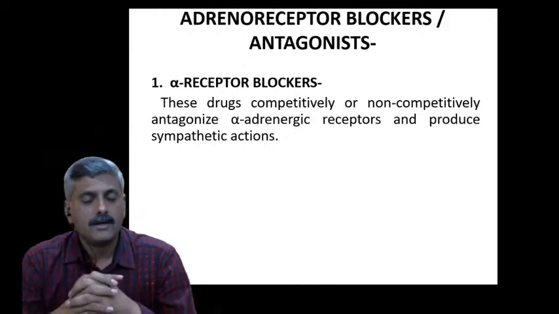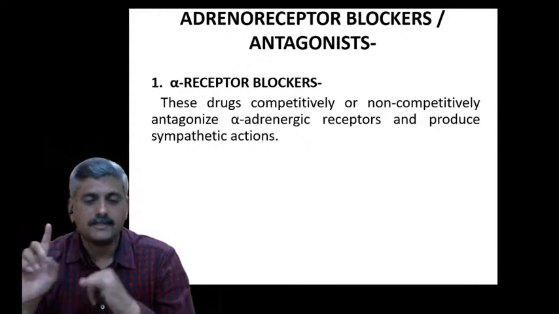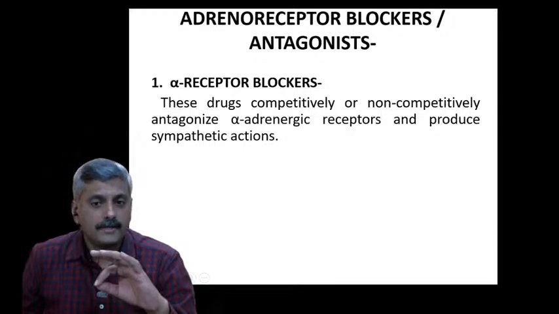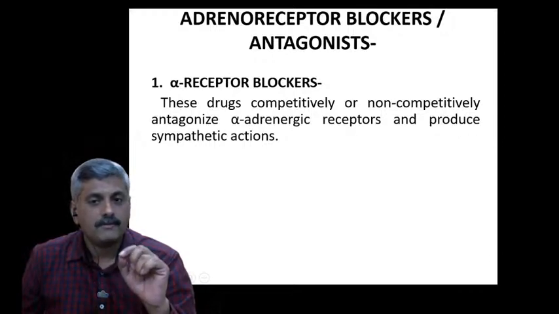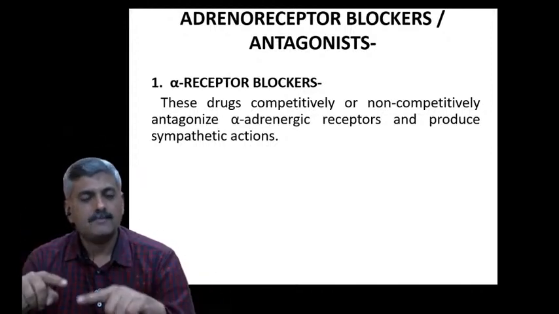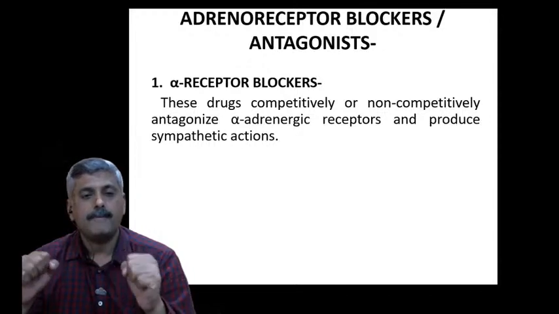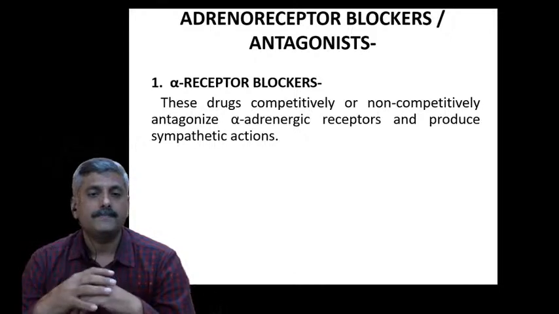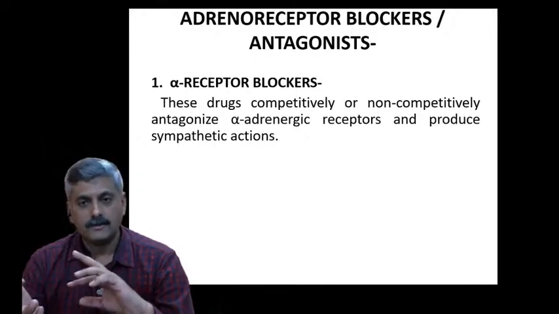How does it get blocked? It gets blocked in two ways: one is called competitive blocking and another is called non-competitive blocking. Competitive blocking depends upon the strength of the agonist or antagonist.